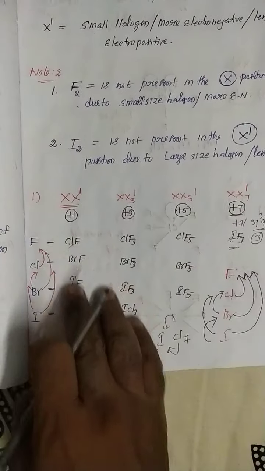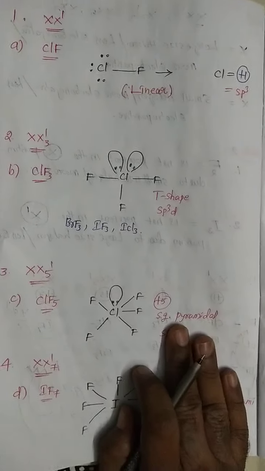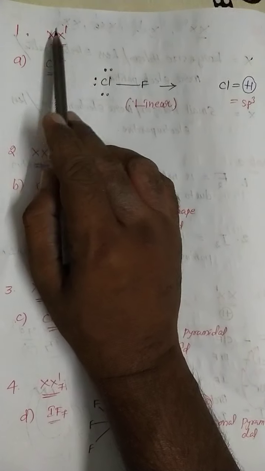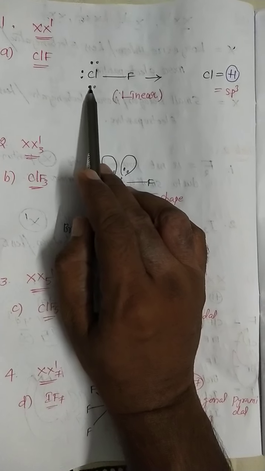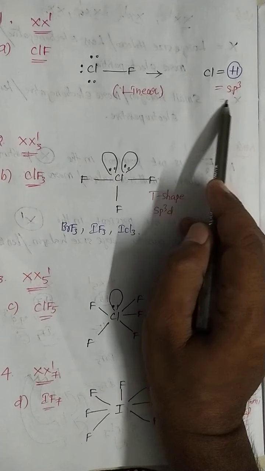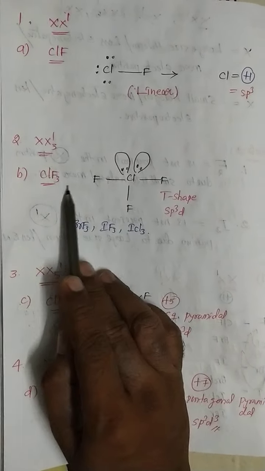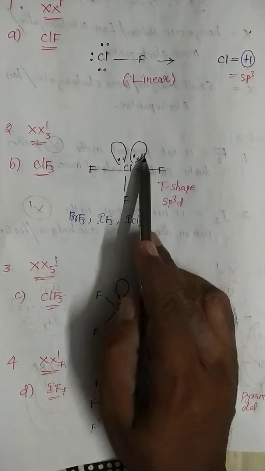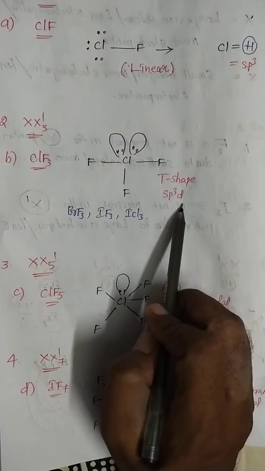So this is the category of interhalogen compounds. Next, see, I will show one example. XX dash: ClF. Cl is the central atom because it is least electronegative; linear shape, +1 oxidation state, sp3 hybridization. In XX3 dash, ClF3 is T shaped with 2 lone pairs of electrons. So 1, 2, 3, 4, 5: sp3d hybridization.